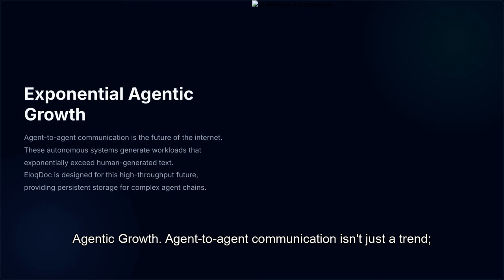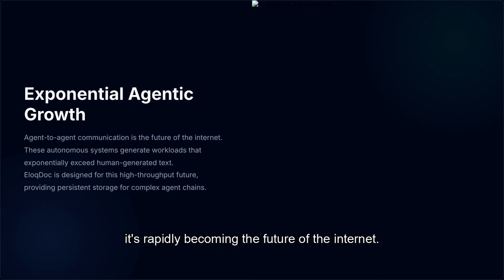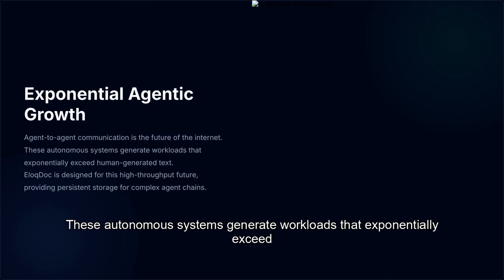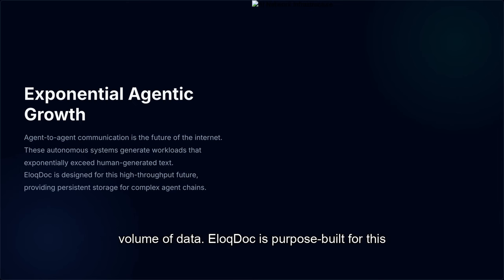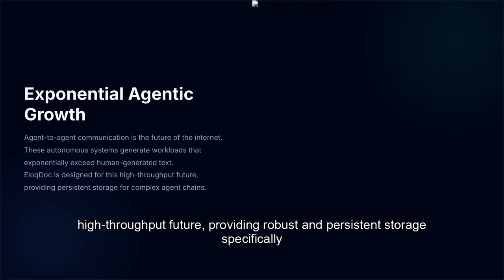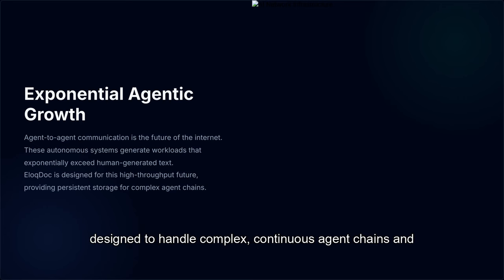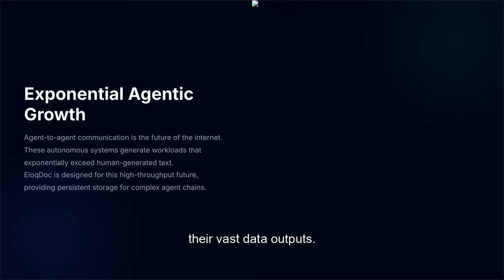Agent-to-agent communication isn't just a trend, it's rapidly becoming the future of the internet. These autonomous systems generate workloads that exponentially exceed anything human-generated text ever could. Imagine the sheer volume of data. EloqDoc is purpose-built for this high-throughput future, providing robust and persistent storage specifically designed to handle complex, continuous agent chains and their vast data outputs.